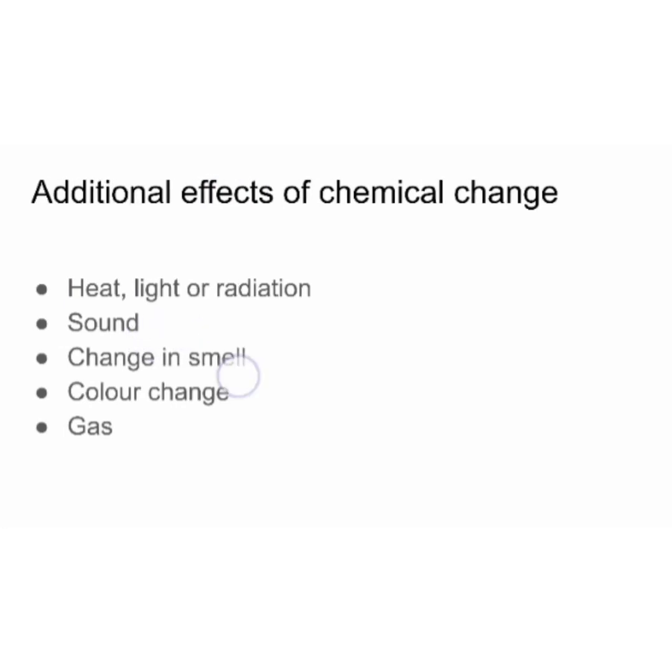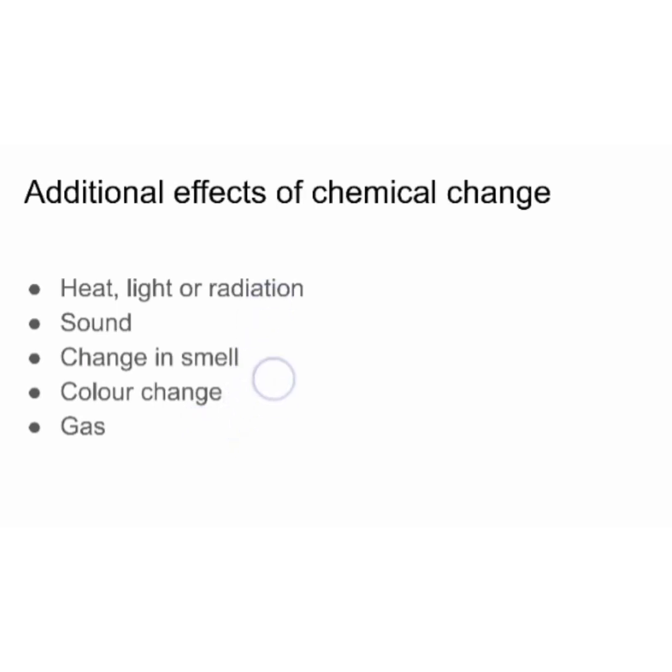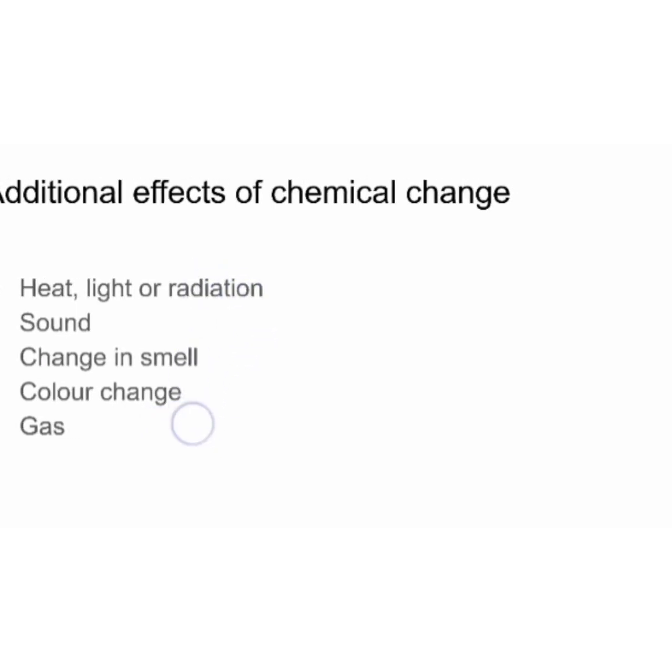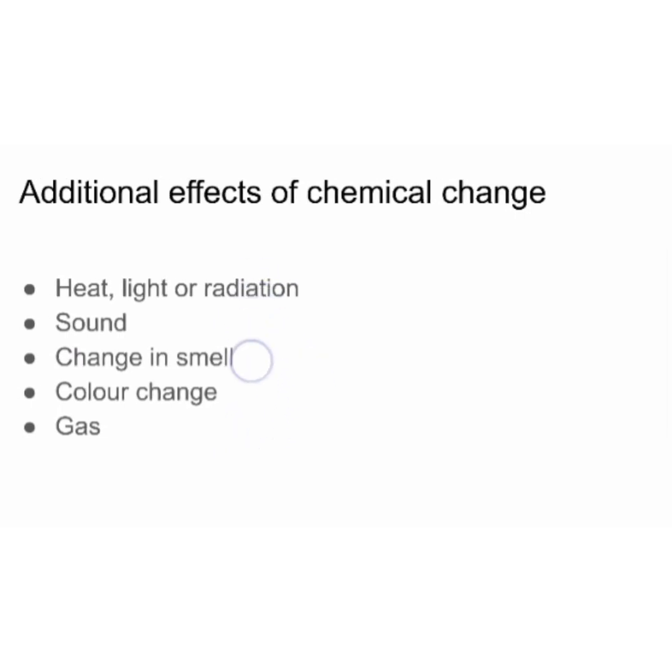A change in smell may occur, a new smell may be given off, a color change may happen, and gas may be produced. In the lime water reaction of the vinegar test, the gas carbon dioxide is produced, right? Likewise, new substances and these accompanying things are also produced in a chemical change.